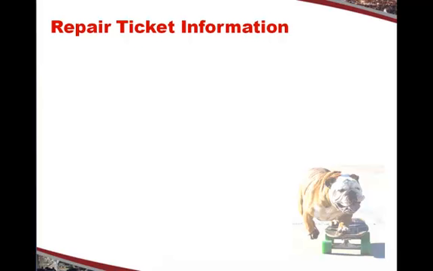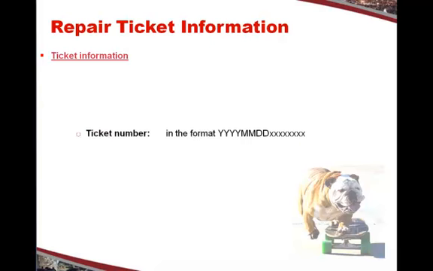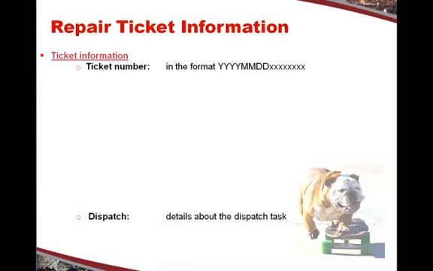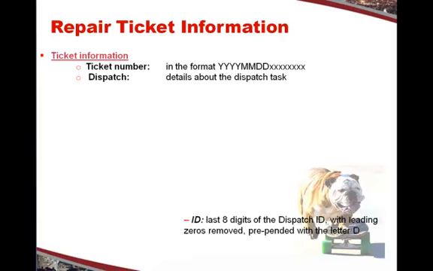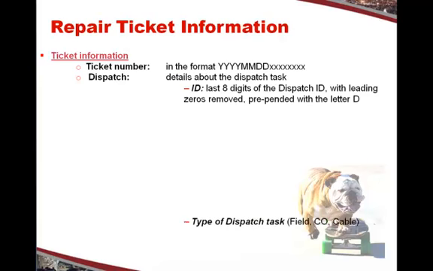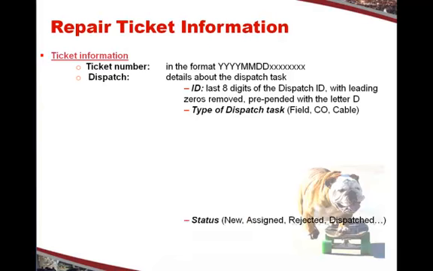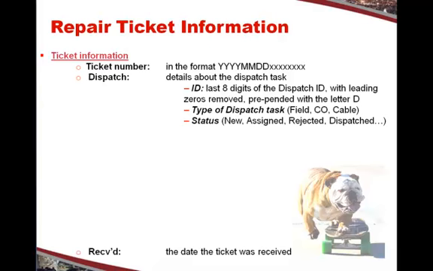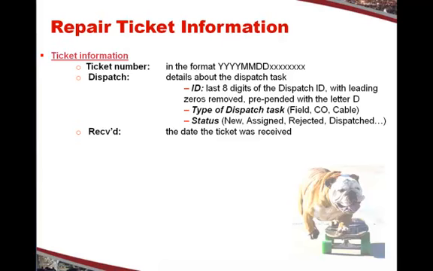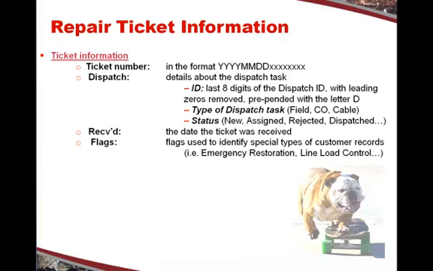The repair ticket information includes the ticket information, which consists of the ticket number, the dispatch information, including the ID, the type of dispatch task, and the status, the date the ticket was received, and any flags used to identify special types of customer records.